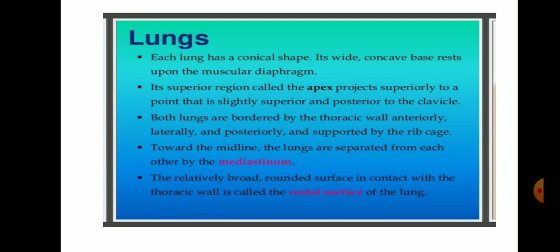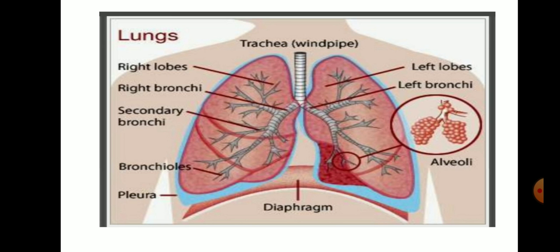Both the lungs are lined by the thoracic cavity, the thoracic wall anteriorly, and posteriorly outside. Externally, our lungs are supported by the rib cage. Okay, our lungs are supported by the rib cage. Now, next, we have a diagram of the lungs here.